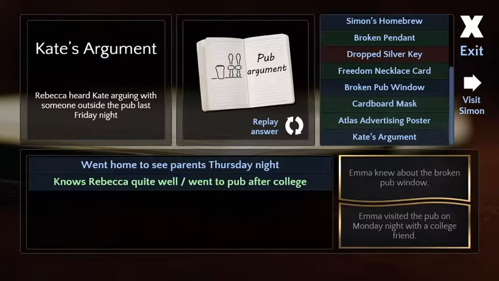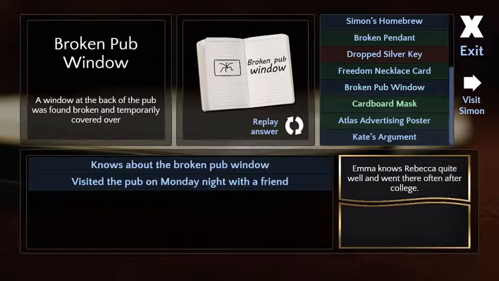She knows Rebecca. Rebecca heard Kate arguing. Oh, she knows Rebecca quite well. Not Kate. Rebecca's the owner of the pub. Yeah.